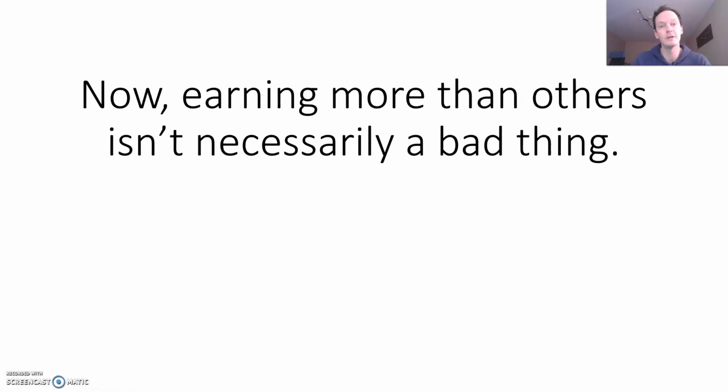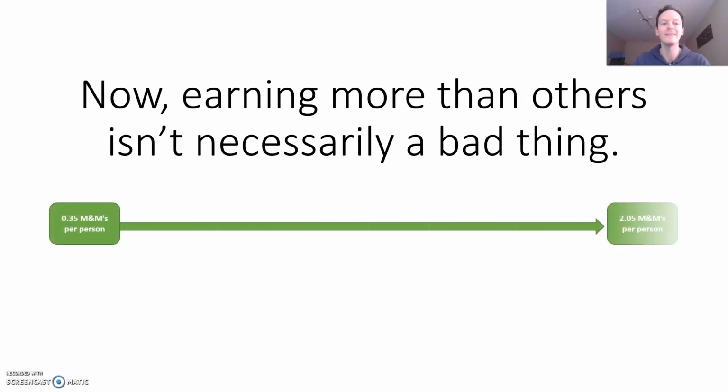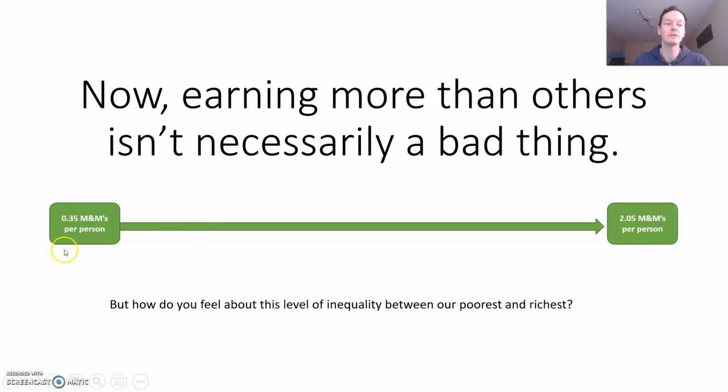And we'll talk about later in the outcome about why a little bit of inequality is actually a good thing for an economy. But you do have to ask yourself, when the gap between our poorest group is 0.35 and our richest is 2.05 M&Ms per person, how do you feel about that? And that's where we're going to leave it.